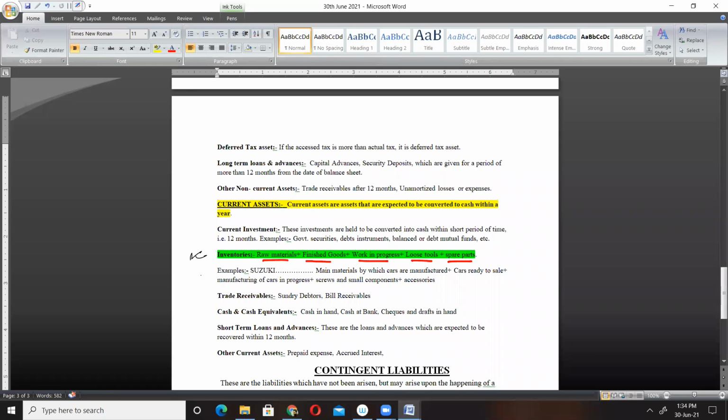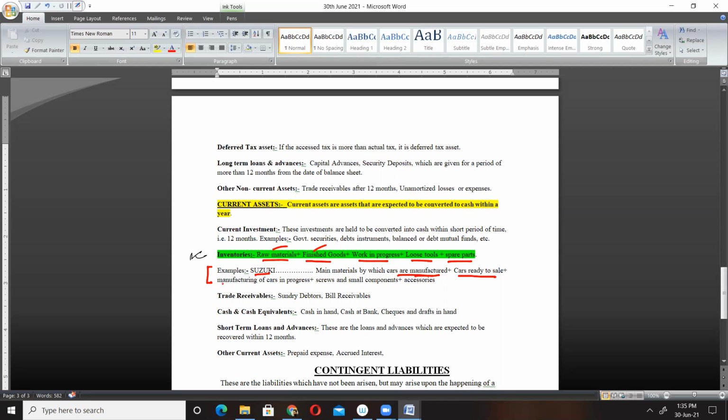So here I have given you some examples, one example of Suzuki Limited. We have taken an example of the Suzuki company, Maruti Suzuki. The main material by which the car is manufactured, that is raw material. Cars ready to sell, which are lying in our stockyard, that is finished product or finished goods.